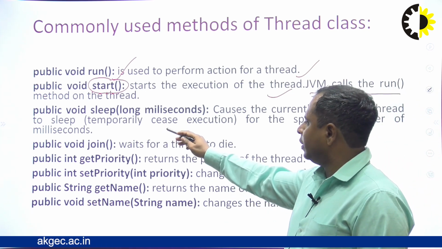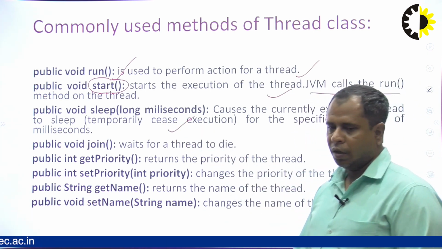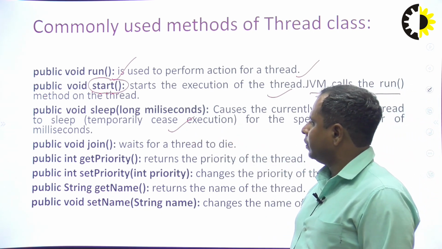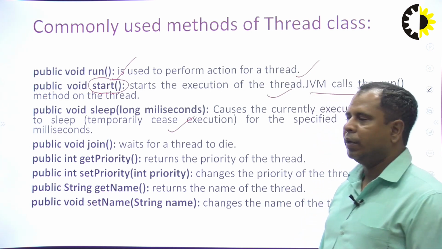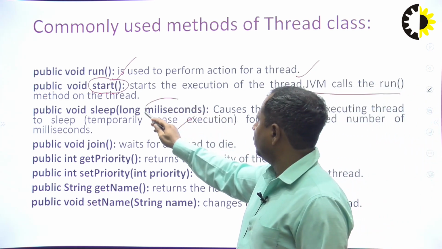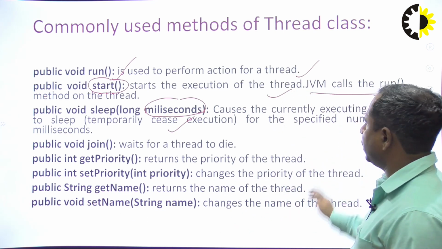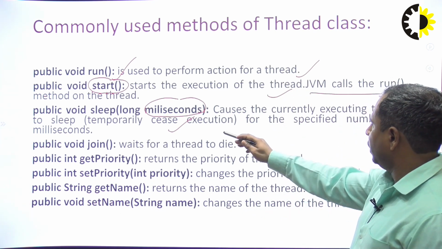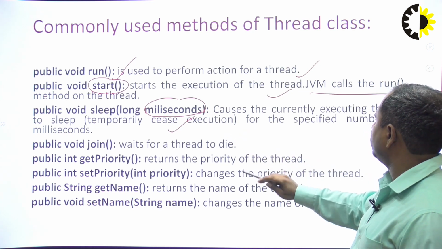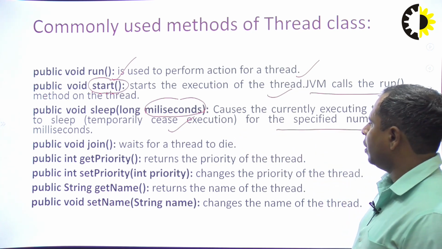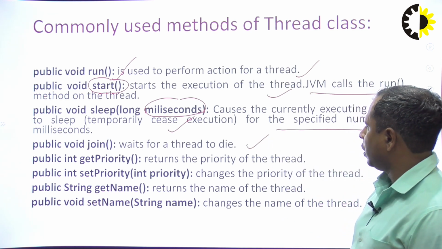Next, public void sleep. If you want to pause our running thread for some time, then we can pass milliseconds in the sleep method. It causes the currently executing thread to sleep, temporarily ceasing execution for the specified number of milliseconds. Next is public void join, which waits for a thread to die.